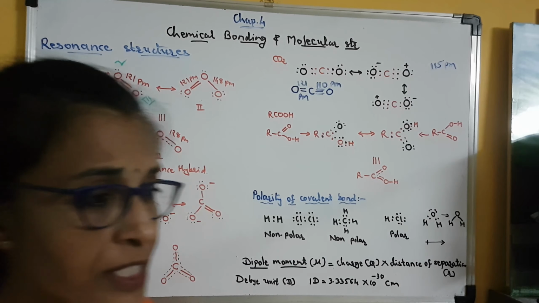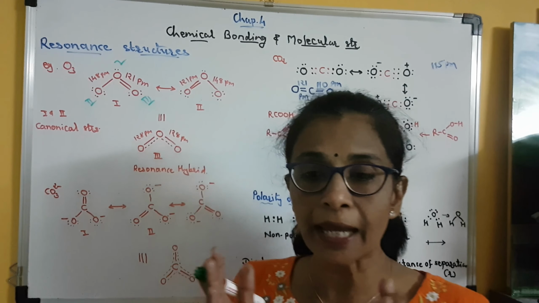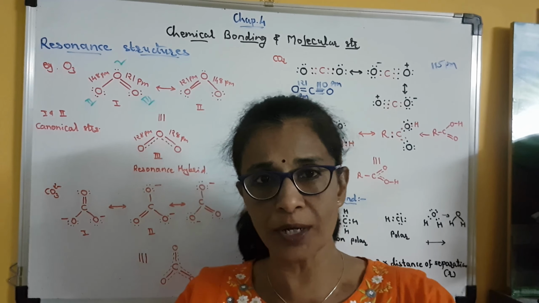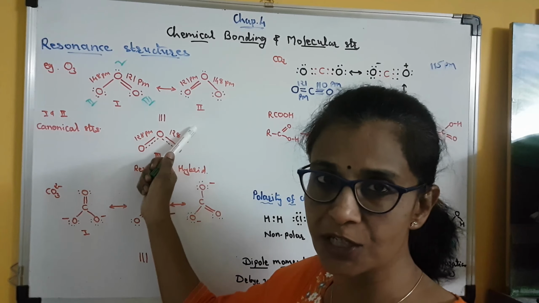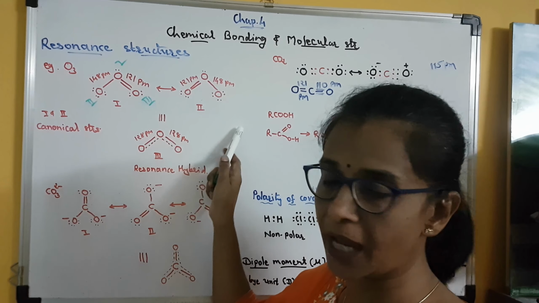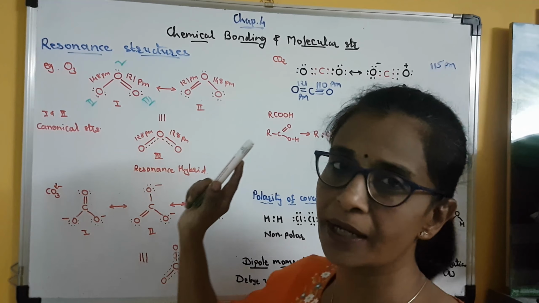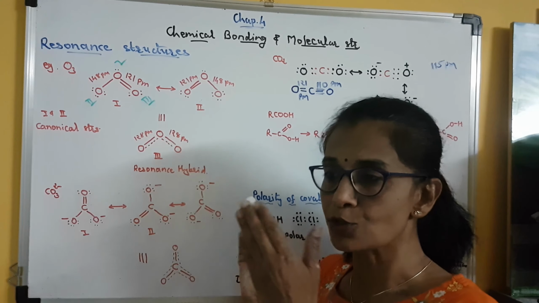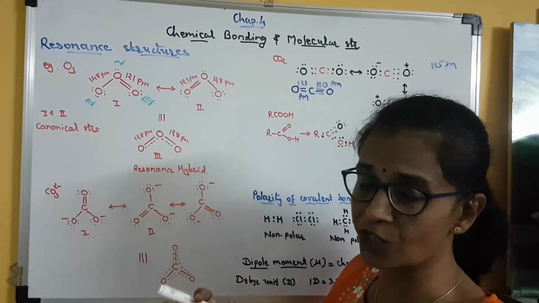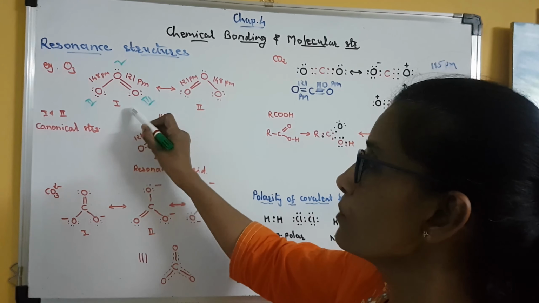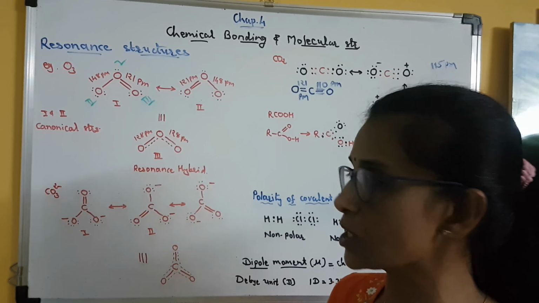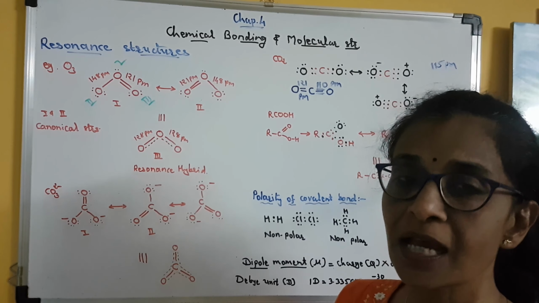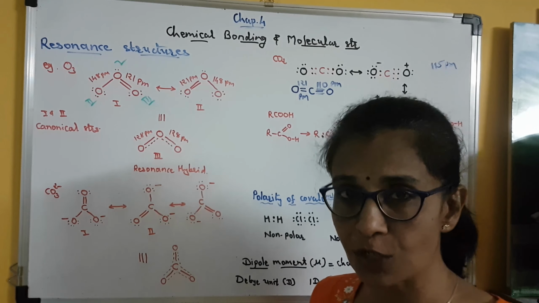So here the point is, what are canonical structures? Canonical structures are the number of possible structures of the same molecule which have the same energy, the same position of nuclei, and the same number of bonding and non-bonding electron pairs. Clear? What is the resonance hybrid? The resonance hybrid is the intermediate structure which is obtained from the canonical structures, and in this resonance hybrid the energy of the molecule decreases, and that is why the molecule attains stability.